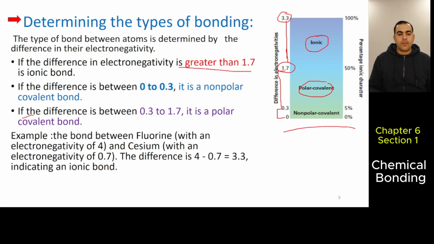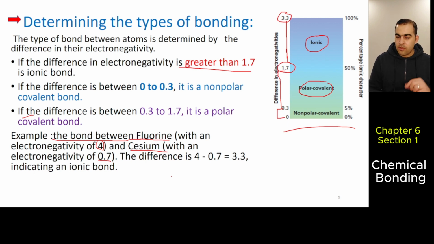Look at this example. The electronegativity of fluorine is 4, and cesium is 0.7. So how do we know which bond is between them?